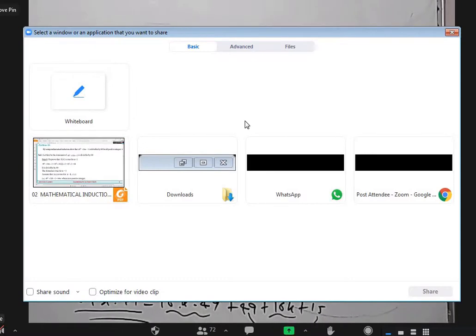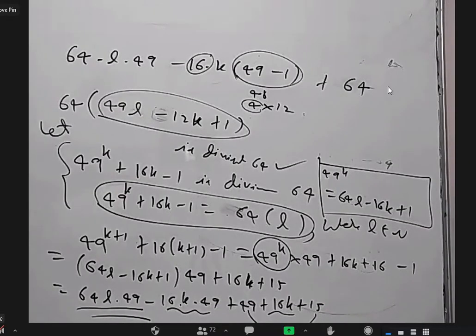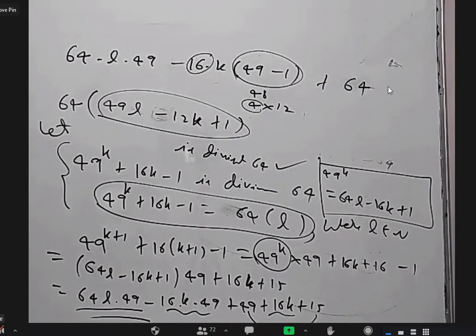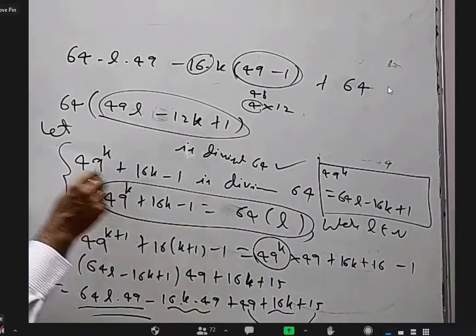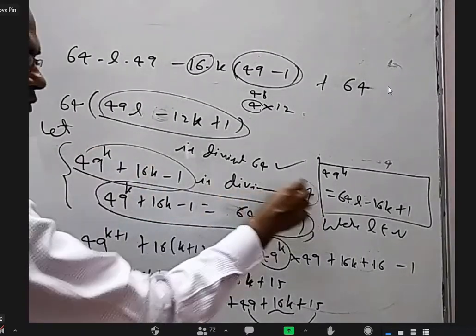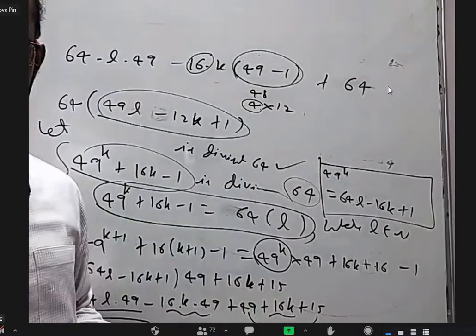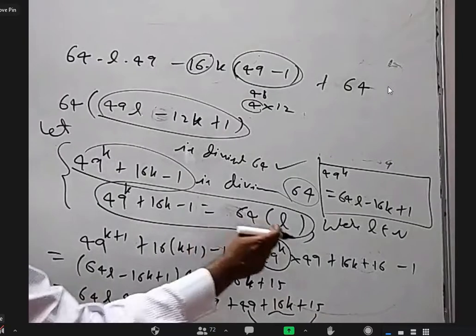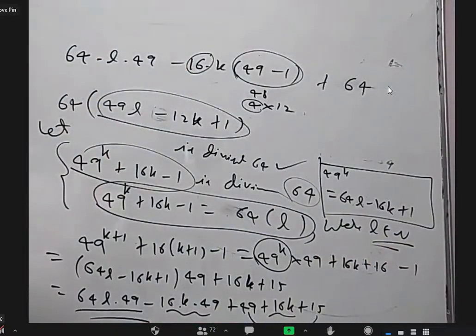Sir, 64 into L, why is it there? Why did I write 64 into L? If something is a multiple of 64, I should be able to write that as 64 into some integer, right? Yes, sir. That's why I wrote 64 into L, where L is some natural number. Okay, sir.